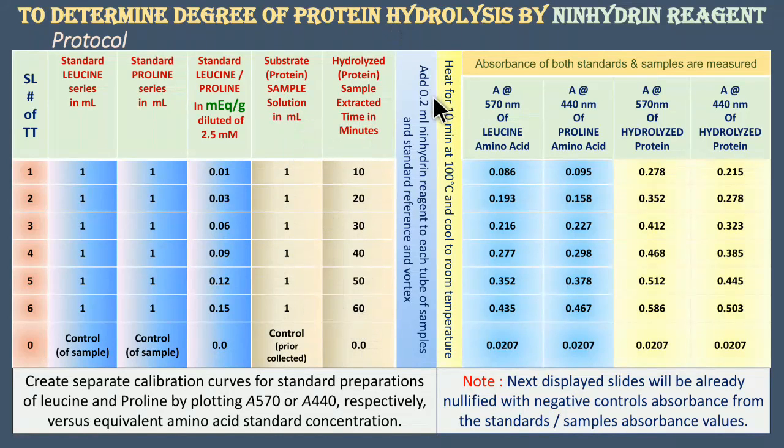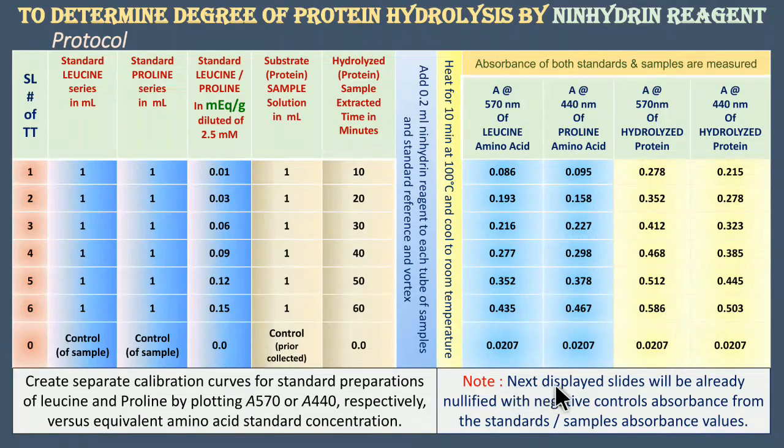Now further, as we said, this is the addition of the ninhydrin, and this is the heating of the mixture of all the standards. Now here you can see the absorbance which has been measured for the leucine standards, these are the values, and these are the absorbance for the proline standards, and these are the absorbance of any amino acids of the sample at 570 nanometers, and these are the absorbance of the proline at 440 nanometers for the same sample. Now these values have been recorded in this table.